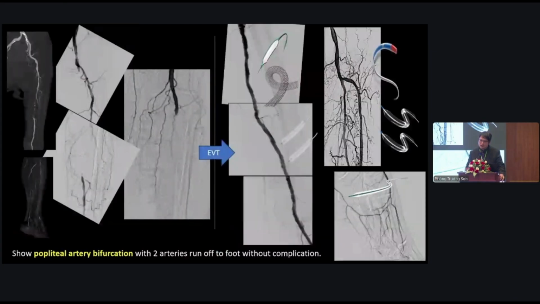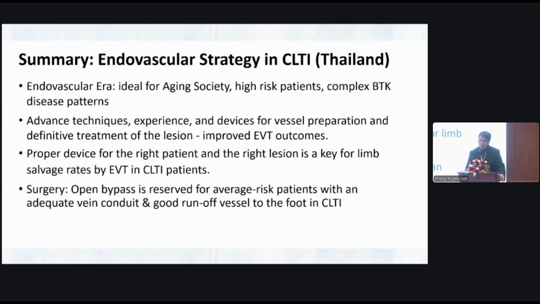And for the summary, endovascular strategy in CLTI. The endovascular era is ideal for an aging society, high-risk patients, and complex BTK disease patterns. Advanced techniques, experience, and devices for vessel preparation and definitive treatment of the lesion can improve outcomes. The proper device for the right patient and the right region is the key to limb salvage rate by EVT in CLTI. And open bypass we reserve for average-risk patients with adequate vein conduit and a good runoff vessel to the foot in CLTI. Thank you.